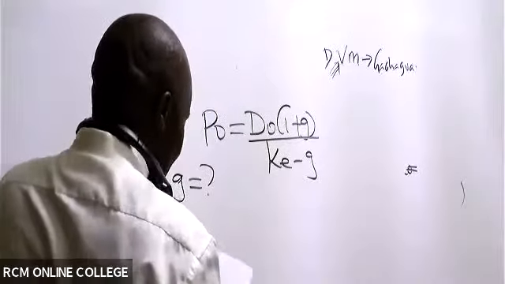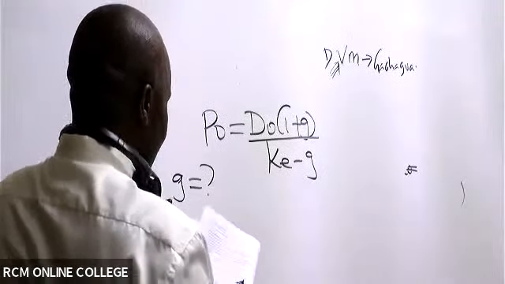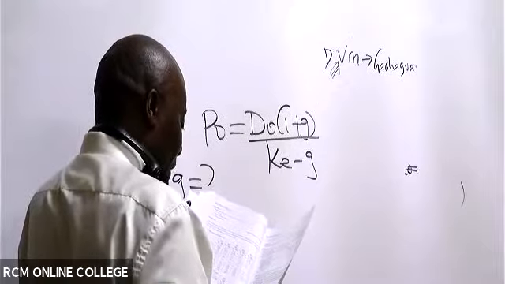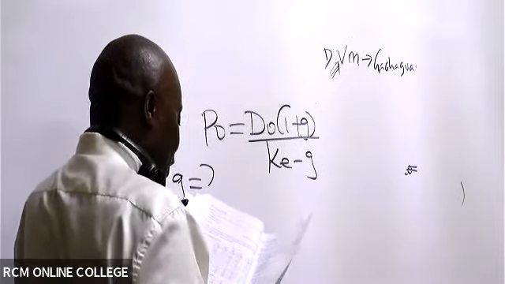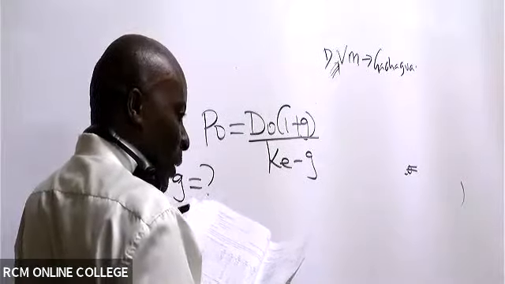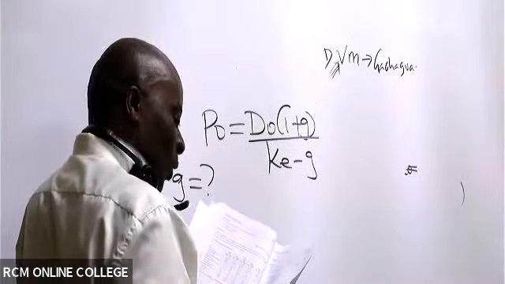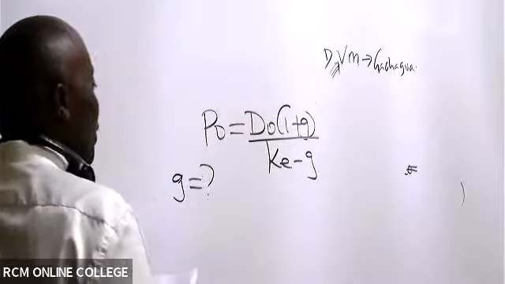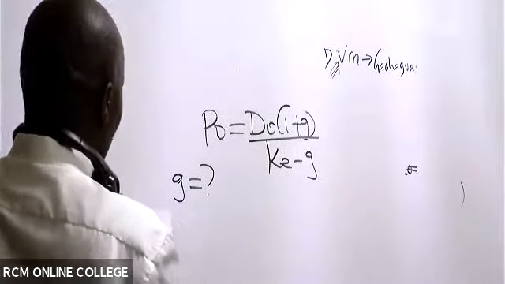I told you, my sons and daughters here, whenever you see the examiner giving you many dividends per share, he's not giving you flowers. He wants you to use those many dividends to calculate your growth rate. So like now he has given us